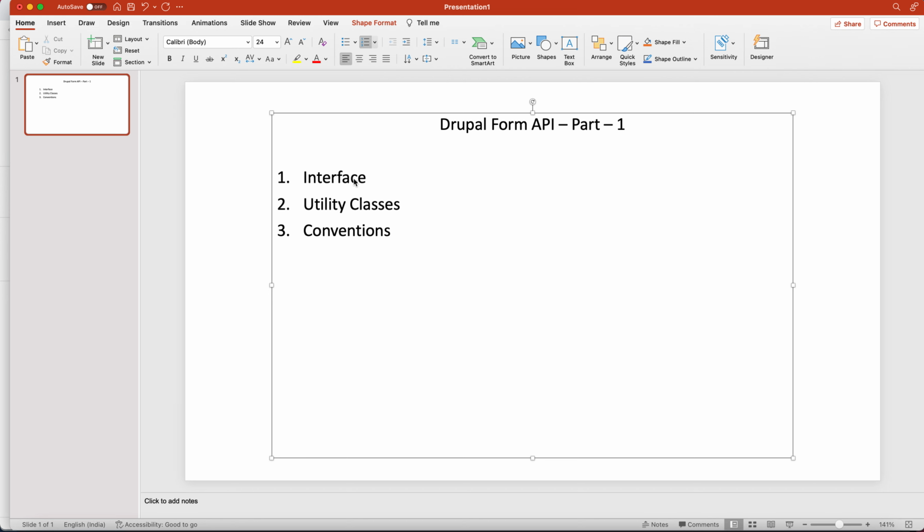Second thing is utility classes. A utility class is also called a helper class. And what does a helper class do? A helper class contains static methods. Utility classes are helper classes which contain static methods which we use to extend any functionality written in the core. Just remember, the utility class is a major part.